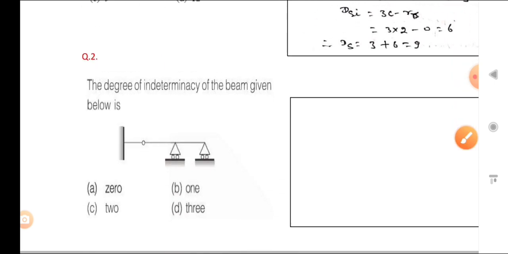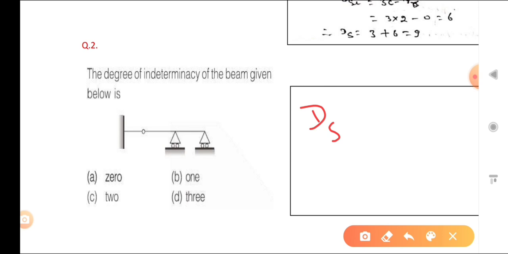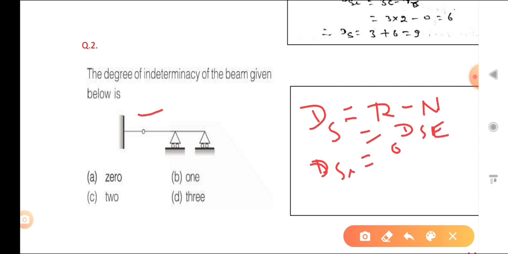Okay. So now you can see the second problem, very simple. Degree of indeterminacy of the beam given below is. Okay. So simple, how much? ds is what? ds is R minus n, and that is a beam. In a beam, dsi, degree of internal indeterminacy, is 0. So ds is equal to dse. Okay. So dse is related to support reaction, and that is equal to R minus n. R is the number of support reactions, and n is the available equations. Okay. So now you can see that is your fixed support.